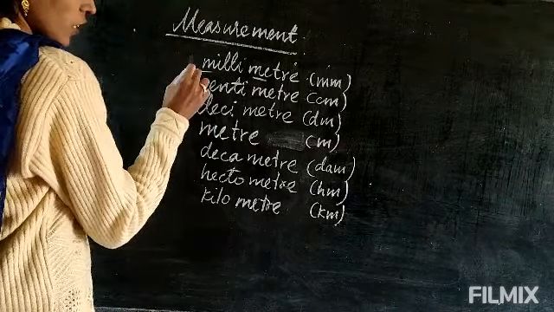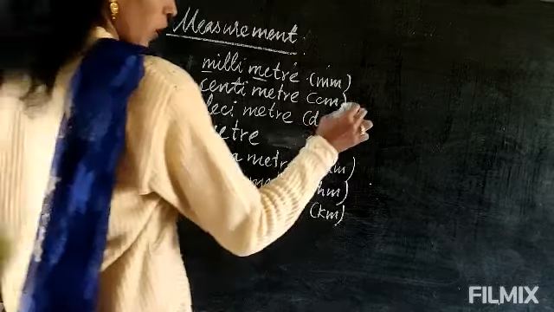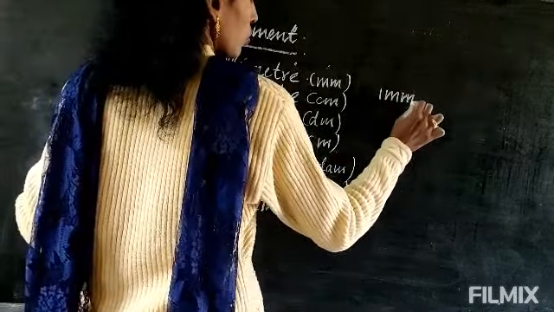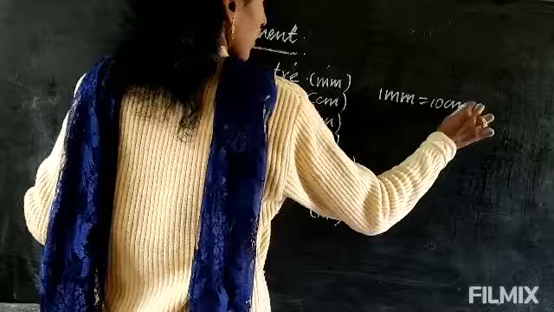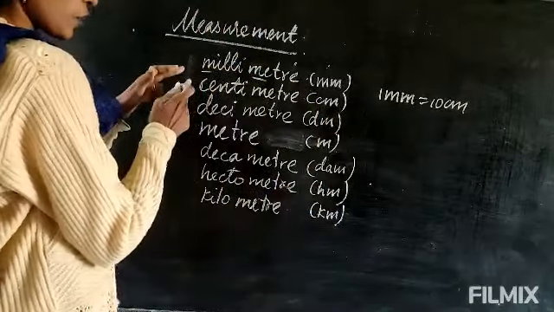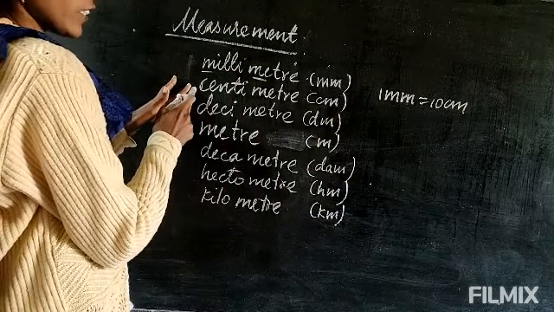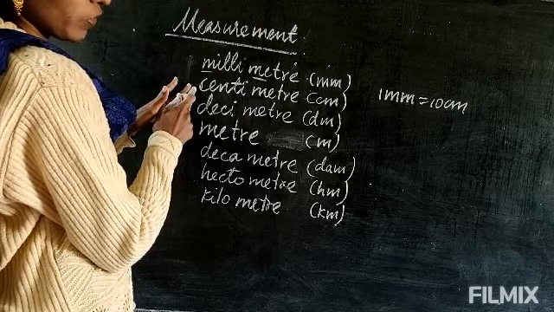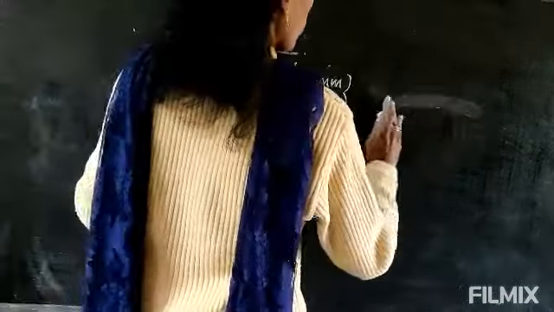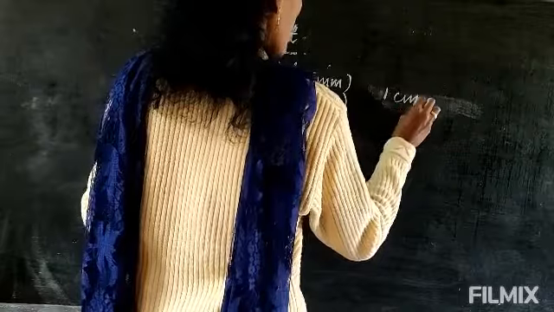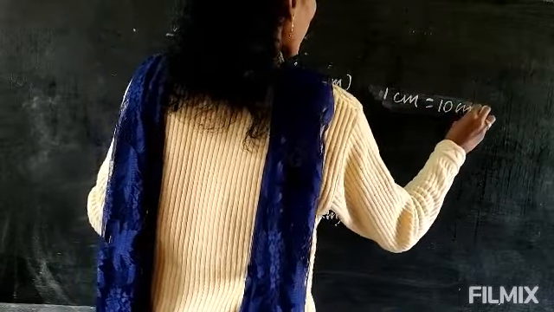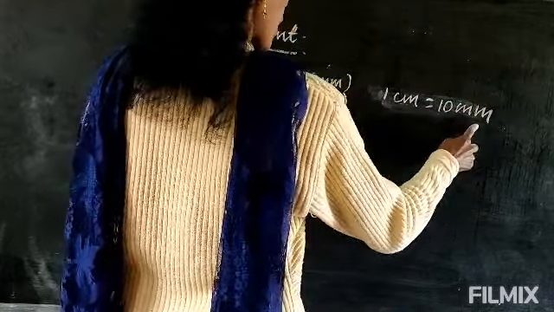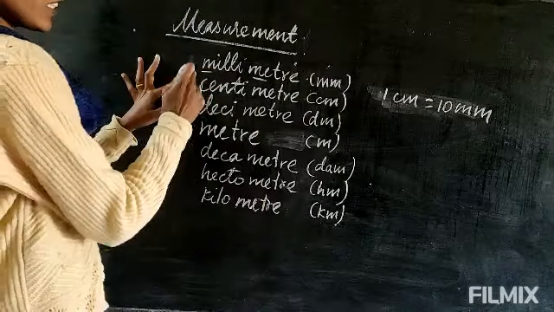So 1 centimeter equals 10 millimeter, since it increases 10 times.